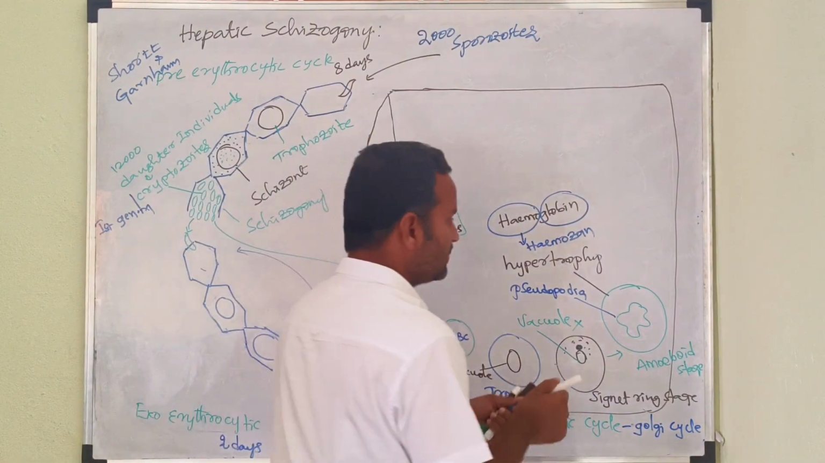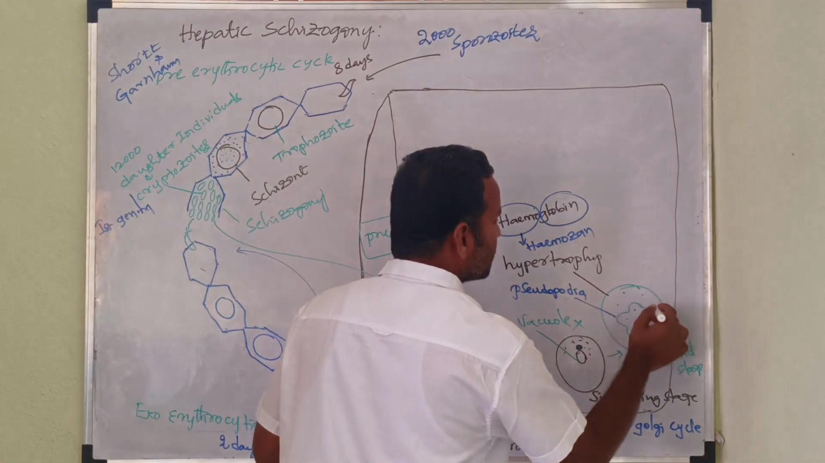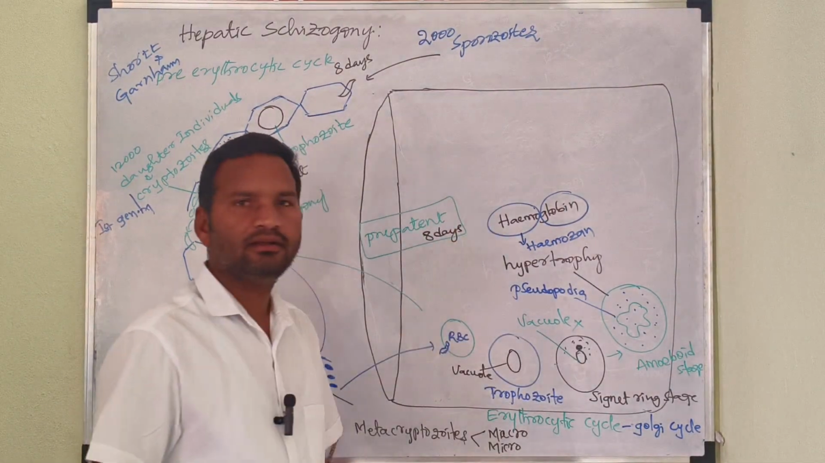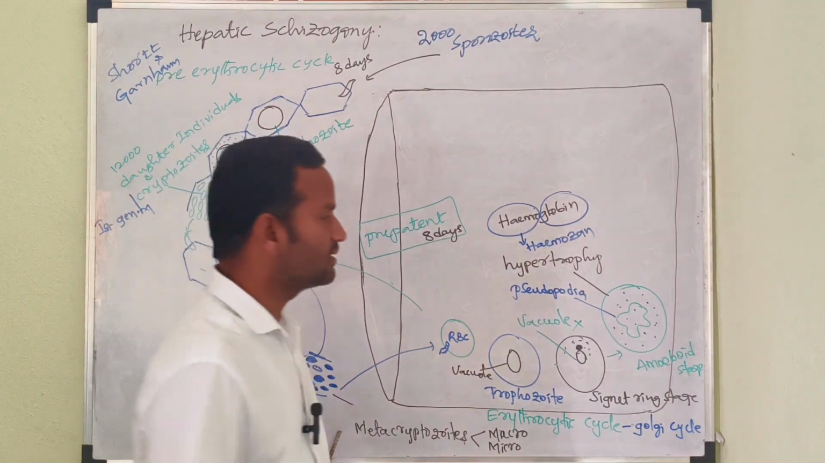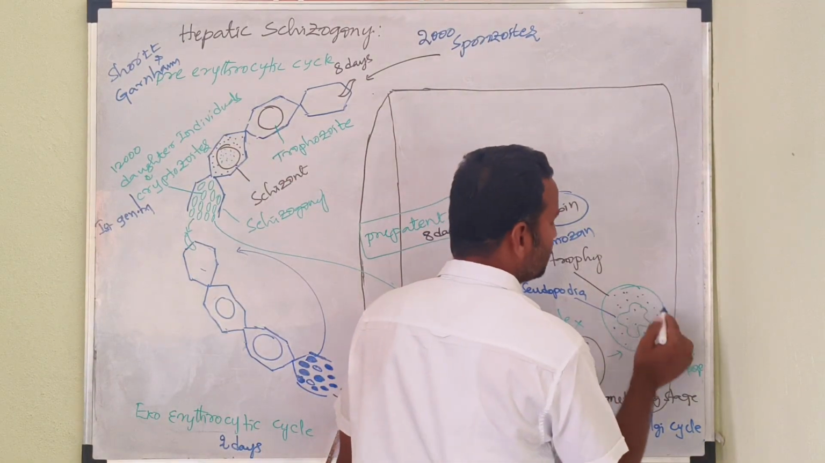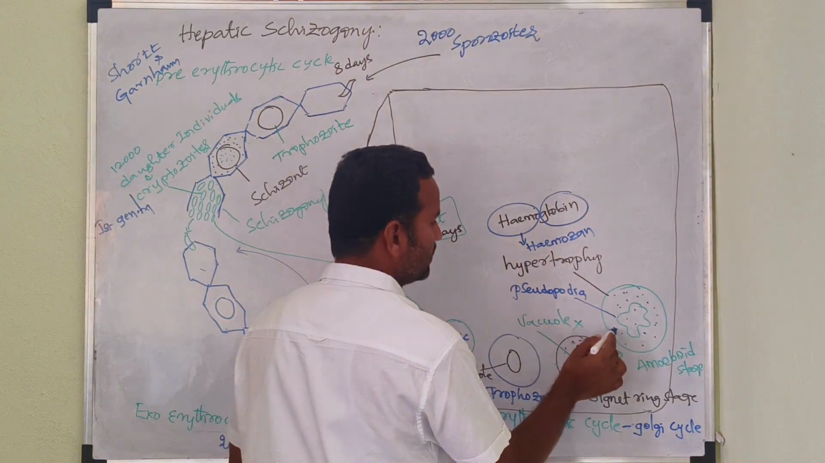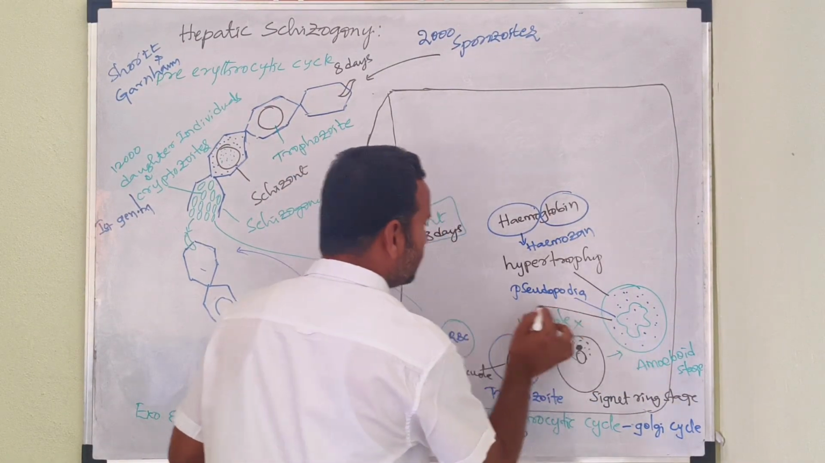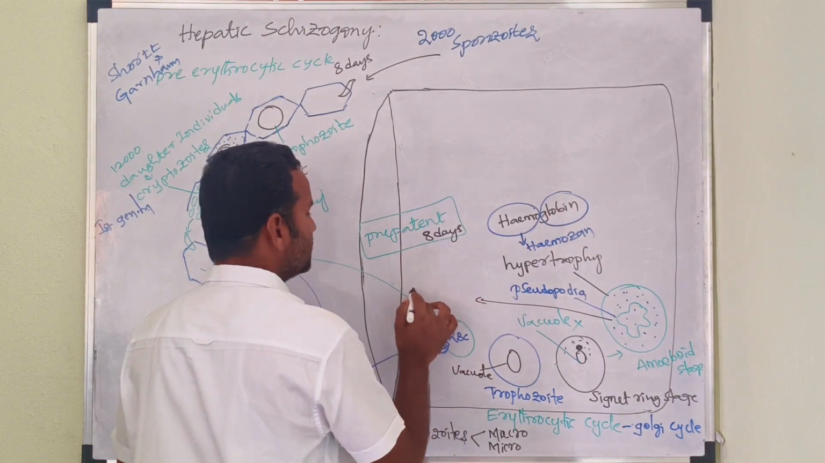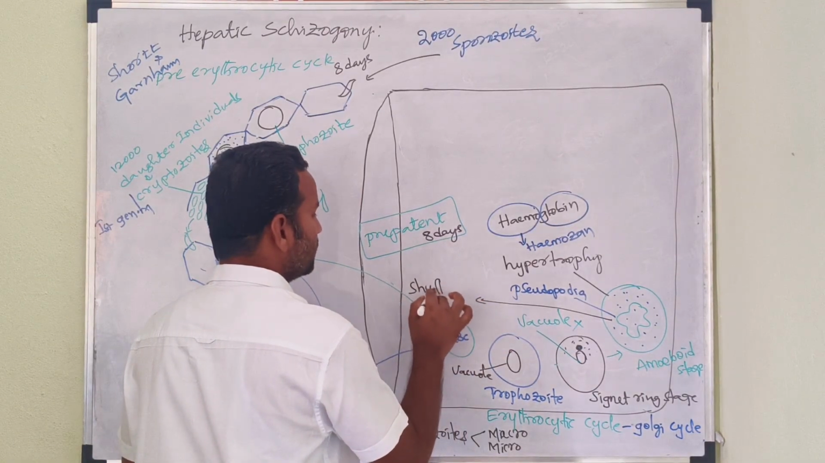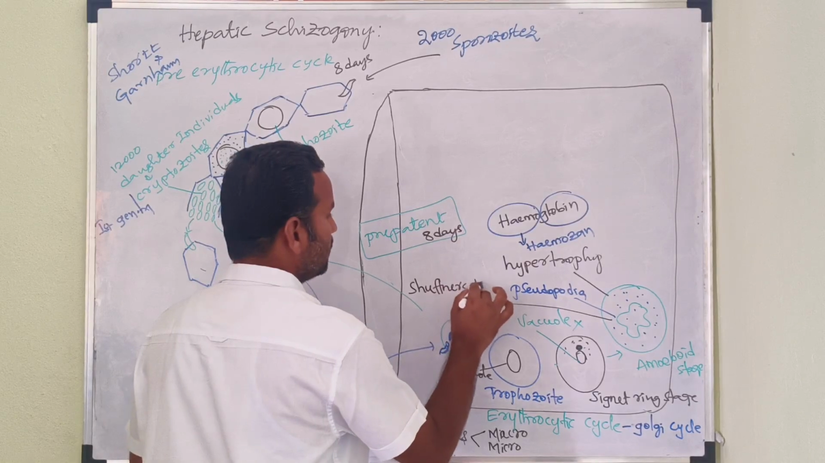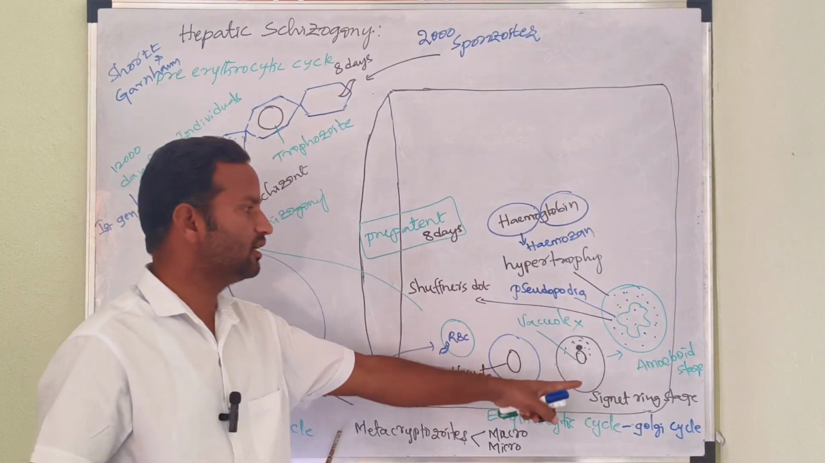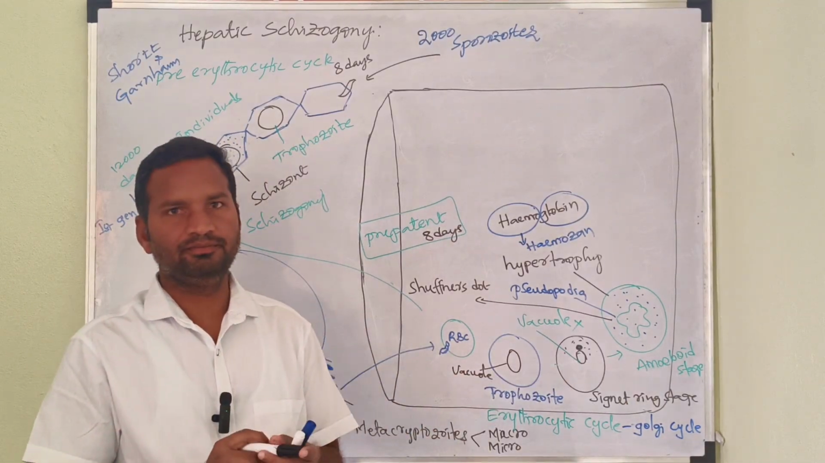Yes. The next one: in this stage only, small red-colored dots appear, which are called Schüffner's dots. The small red-colored dots that appear in this stage are called Schüffner's dots. Yes, this is about the amoeboid stage.